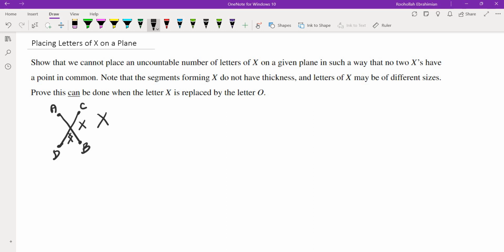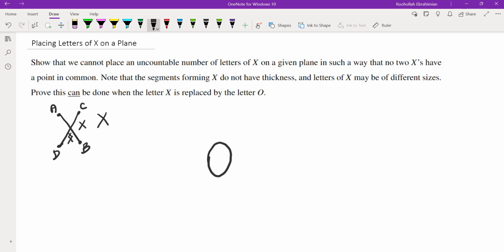Because if you make the letters of x to have thickness, then the problem becomes significantly simpler. And the second question that it's asking us to prove is that this can be done when the letter X is replaced by the letter O. Let's first look at the second part of the problem. Is there a way we can create uncountably many letters of O on the plane that do not intersect? So can we place uncountably many letters of O on the plane without intersecting?